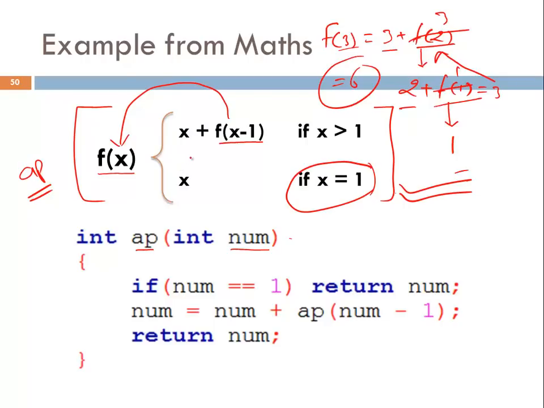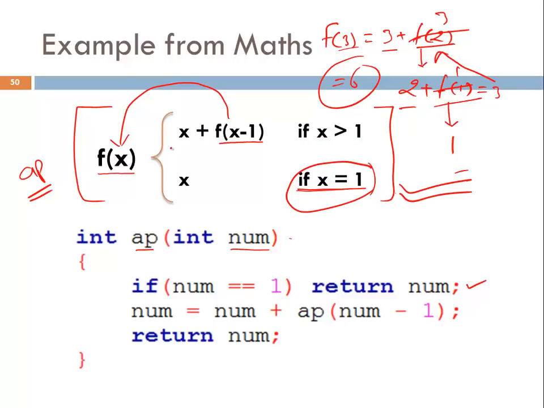And in the body, what do we need to write? We have this base case, so let's write the base case first. If number equal to 1. You know that this is an equality operator and it checks the equality between both operands, but this is not the equality operator in the mathematical notation. It doesn't matter, because we wrote it in mathematics like this, but here we need to use the equality operator. If number equal to 1, what should be the output? Number. That's why I am returning number. There are only two cases, and from here I have written return number, so I do not need to write this condition.